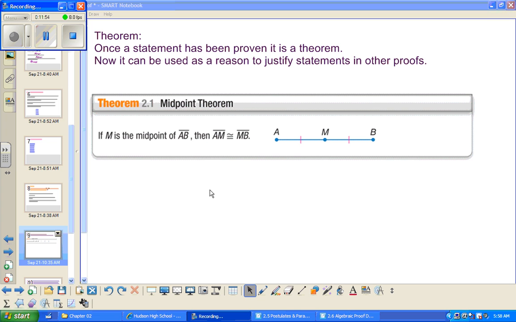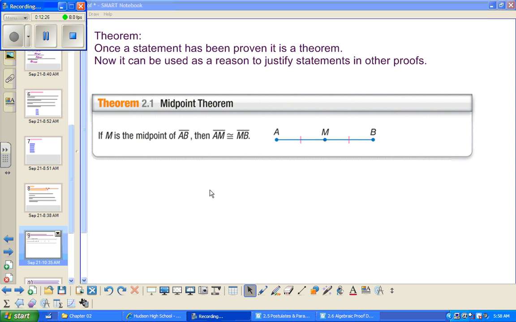Now, I talked about what a postulate was, where basically it's never been proven, but over hundreds and thousands of years there's never been a counterexample found. Well, theorems come from postulates. So if we assume postulates to be true, then we can use those postulates to prove different theorems. So a theorem, once a statement has been proven, it is a theorem. Now it can be used as a reason to justify statements in other proofs.